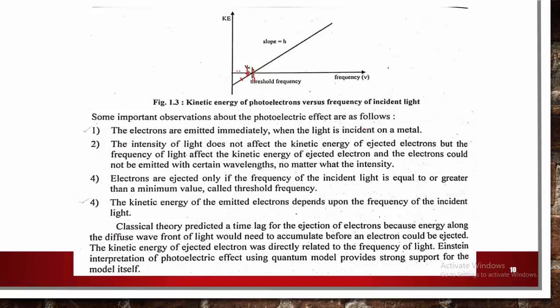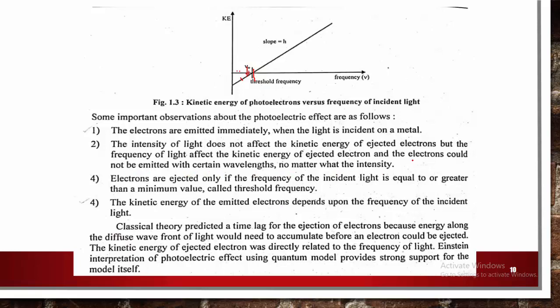We can see some observations here. Electrons are emitted immediately when light is incident on a metal, but the intensity of light does not affect the kinetic energy of the ejected electrons. This is very important: the intensity of incident light is independent of the kinetic energy of the ejected electrons, but the frequency of light affects it.